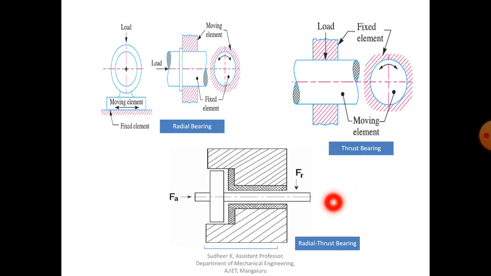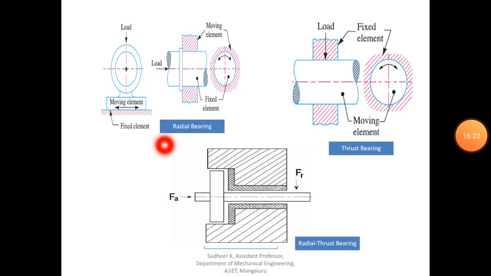And coming to one more type of bearing, that is radial thrust bearing. In radial thrust bearing, it carries both loads, radial as well as thrust load. So that is about radial thrust bearing.